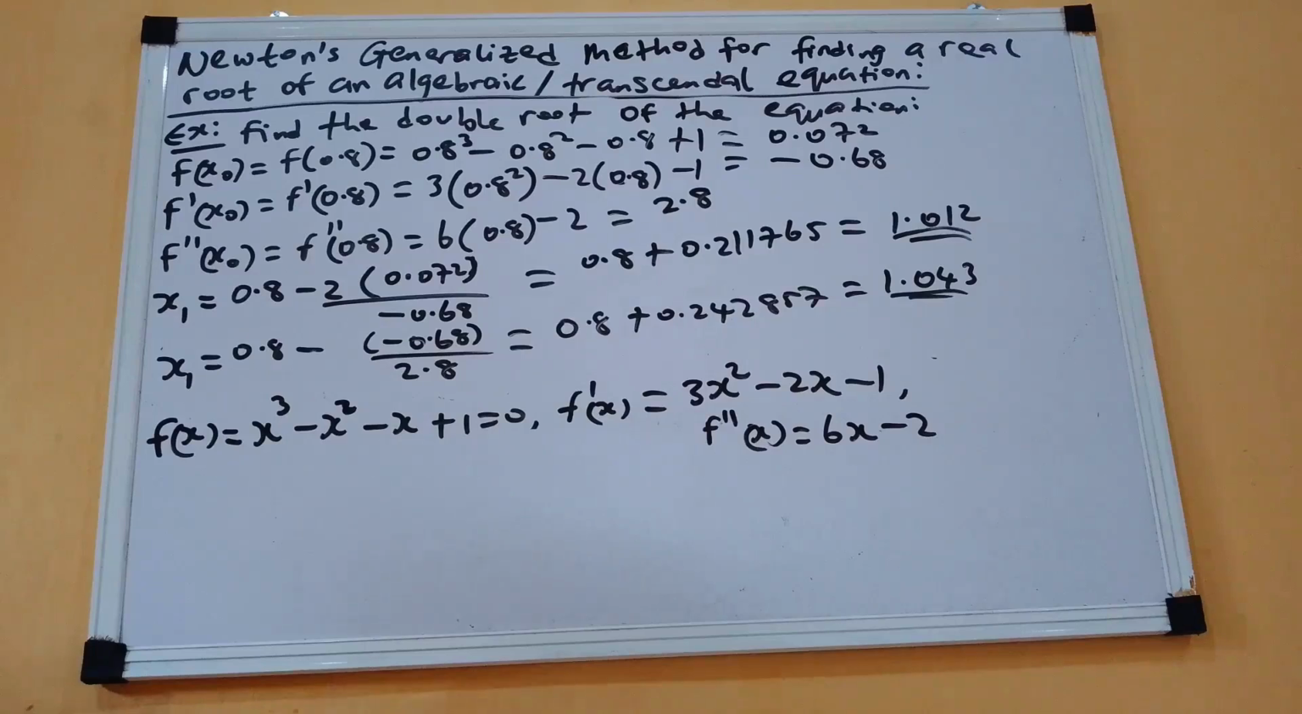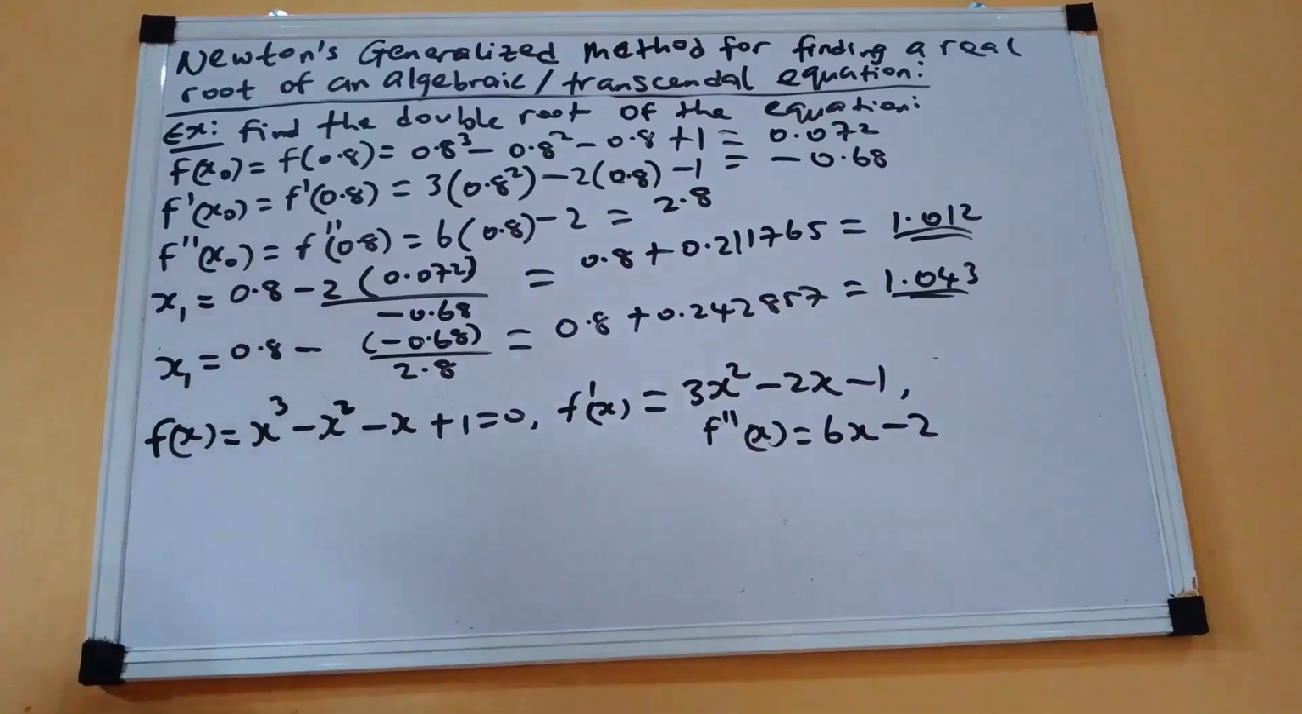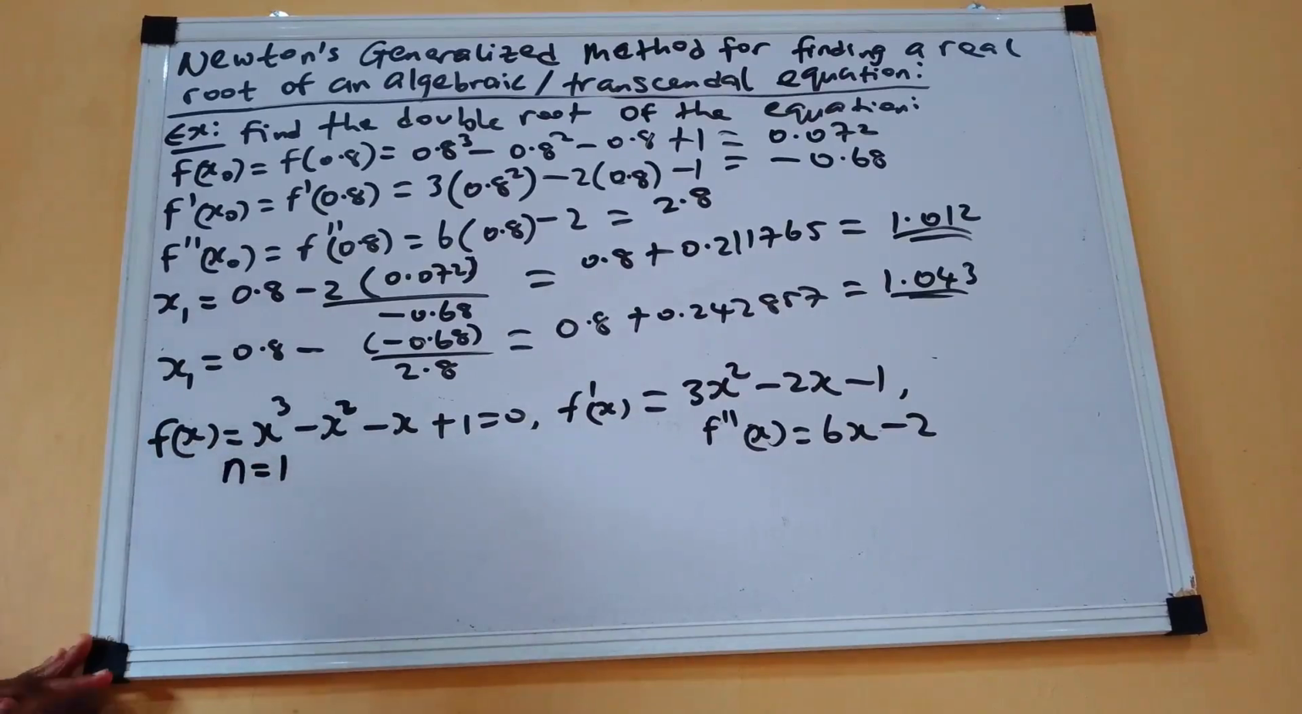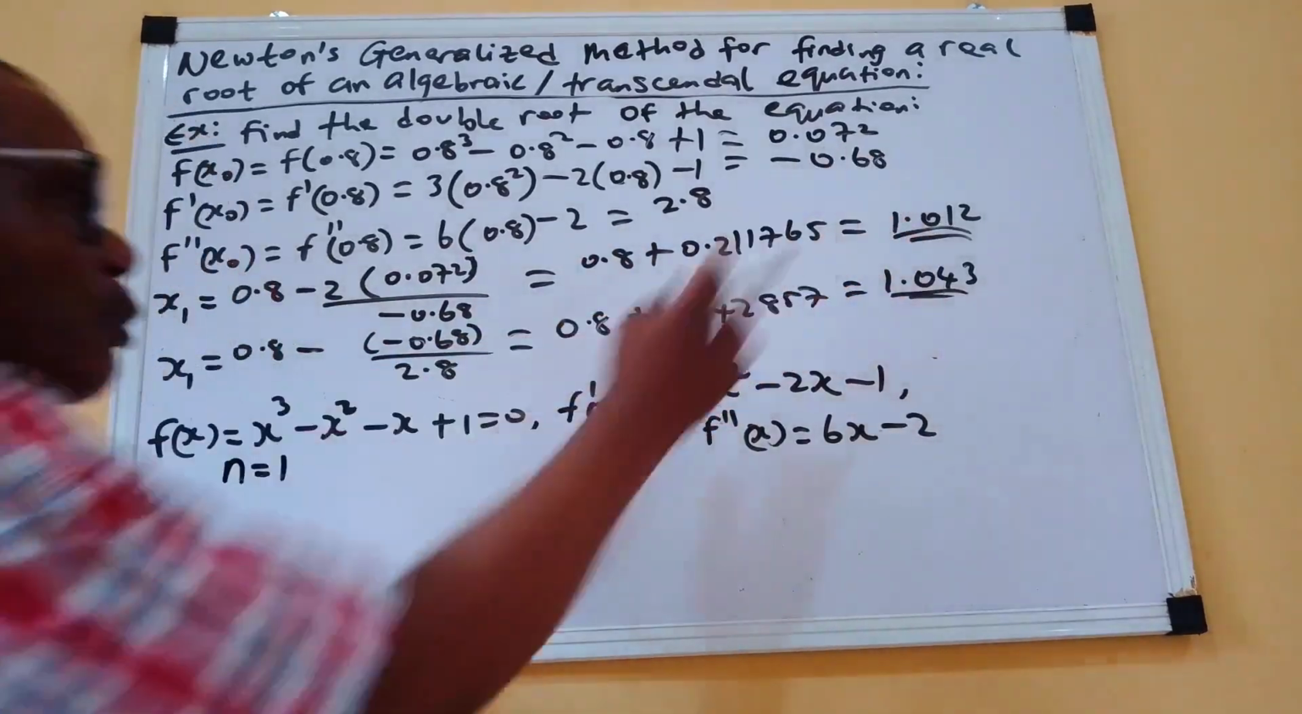It is also important that we see how we can go ahead to get x2, because at each iteration we are going to get double root. So now our actual root is 1, but now we have two roots. The first one is 1.012, the second one is 1.043. Now how do we choose? We want to take the next iteration here, n will be equal to 1. Which one do we now choose?